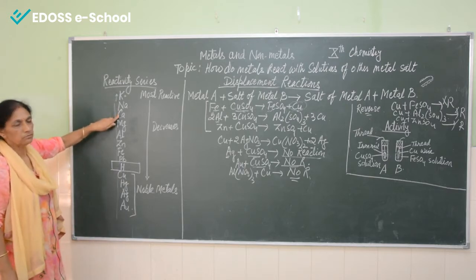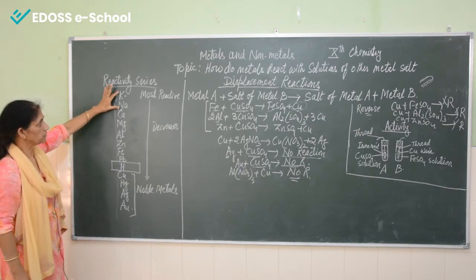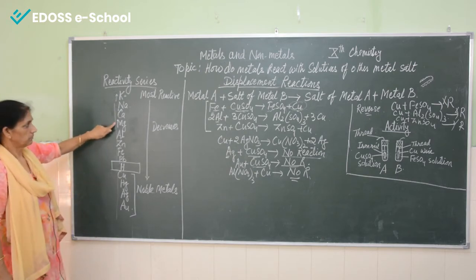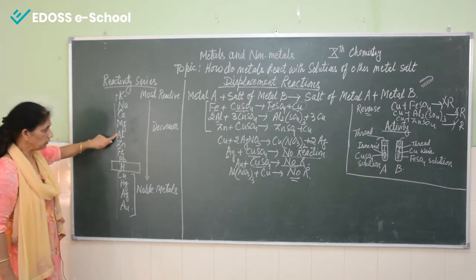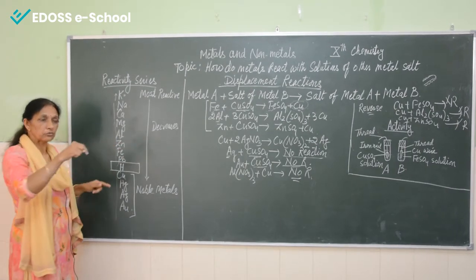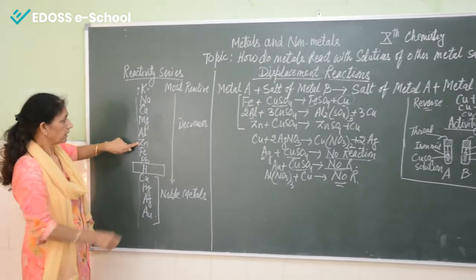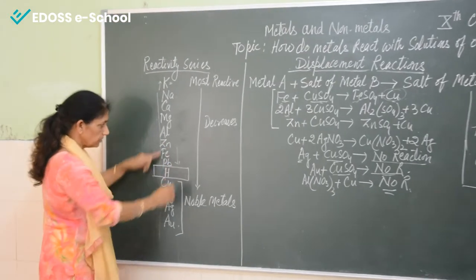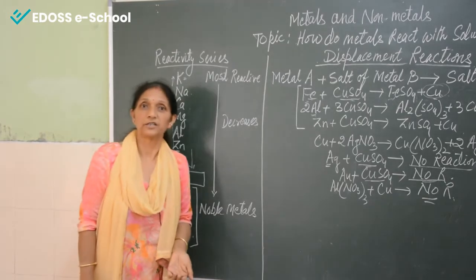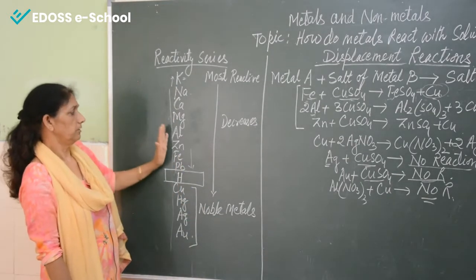Coming to calcium, calcium cannot displace these, but all these it can displace. Similarly magnesium, aluminium, zinc. The metal which is higher can displace the metal which is below it in the series, but if the metal is higher in the series, then it cannot be displaced.